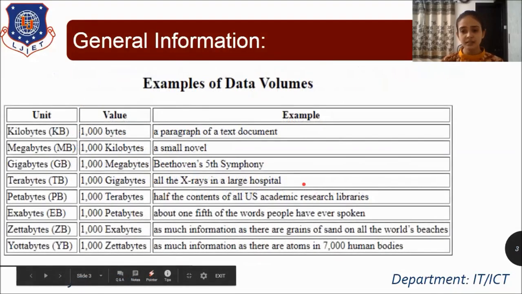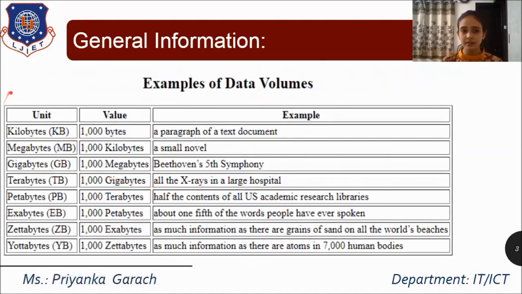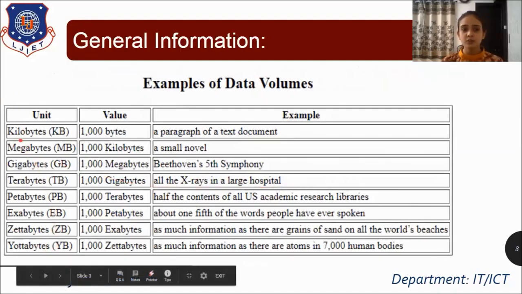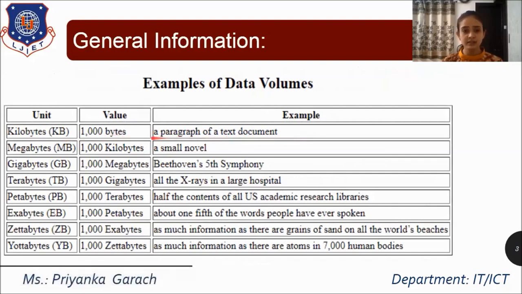Now, where are these different units used? Kilobytes are mostly used, for example, if you are writing a paragraph of a text document containing only text, that will be in terms of KB. If you consider a small novel, some ebook, that will be in terms of MB, the megabytes.